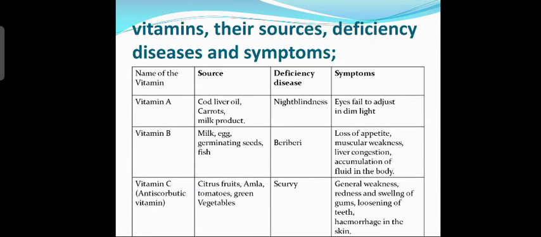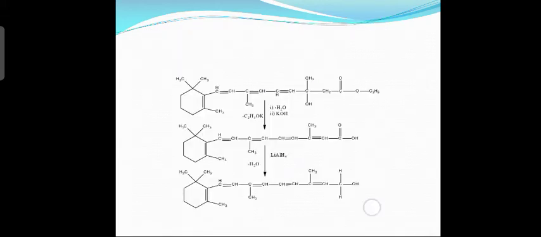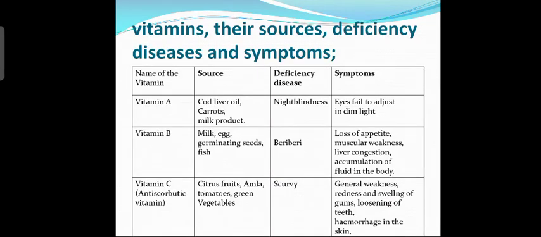Next slide. So this is the beta ionone, the synthesis of vitamin A1 from beta ionone. This is nothing but vitamin A1. So this whole process is called the synthesis of vitamin A1 from beta ionone. All right. Now, what are vitamins? Which are the vitamins, which are the sources, and then deficiency diseases and symptoms. Name of the vitamin is here: source, deficiency disease, and then symptoms.